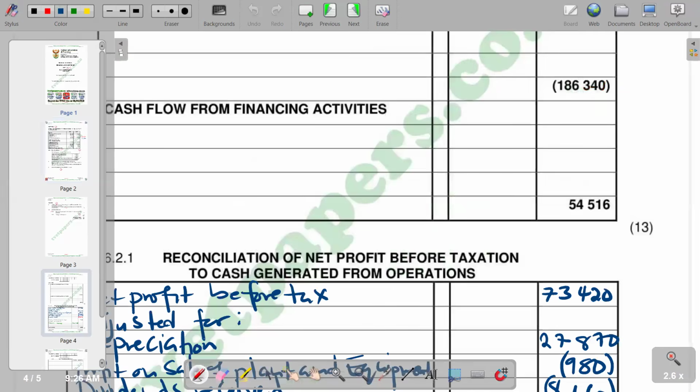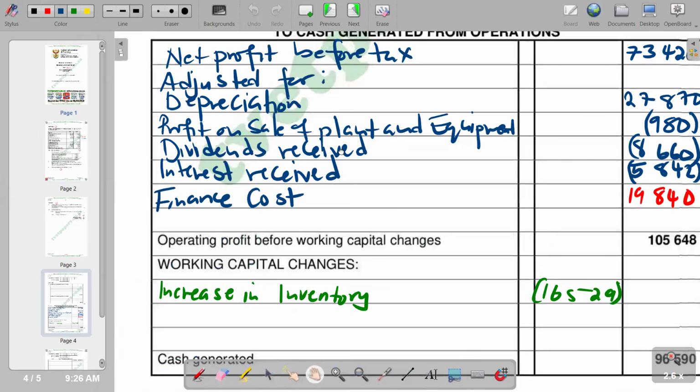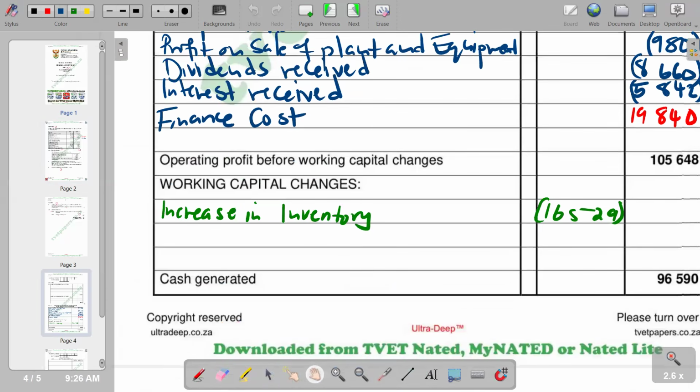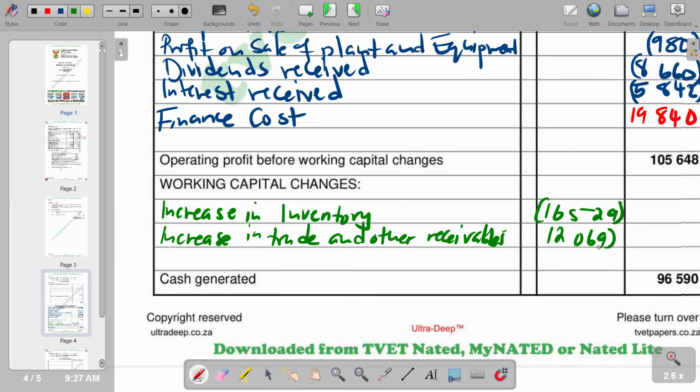So we come to our answer section, we indicate an increase in trade and other receivables, and then we got 12,069, which should show as a negative.